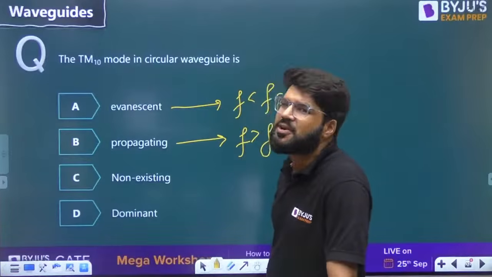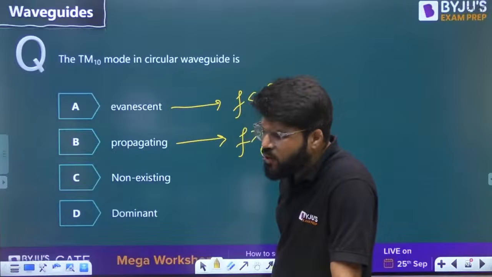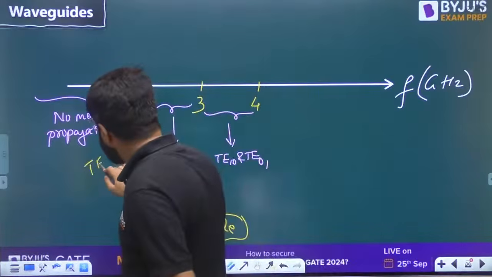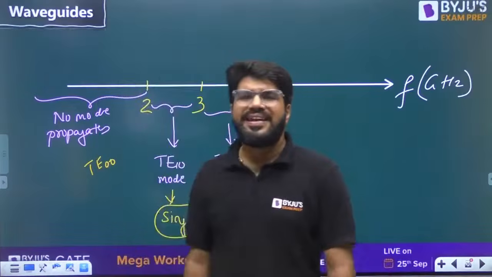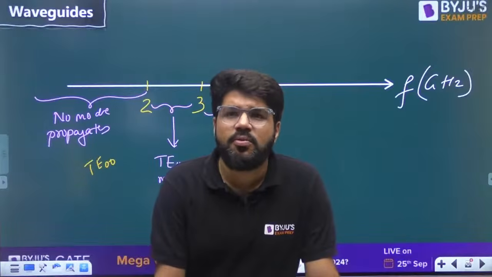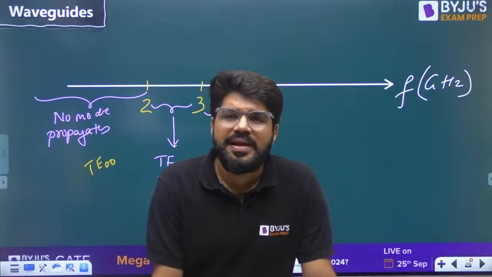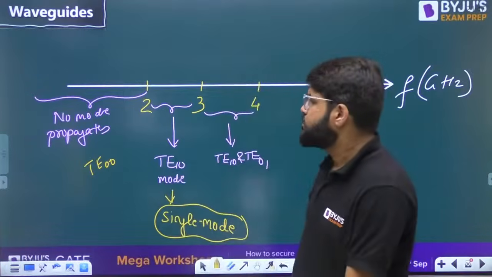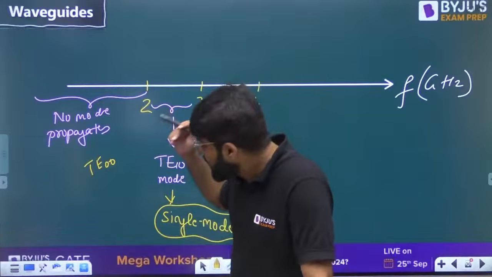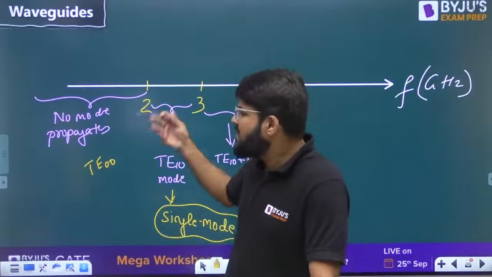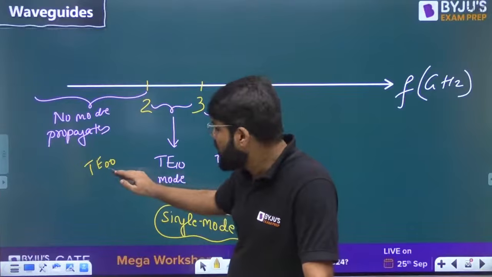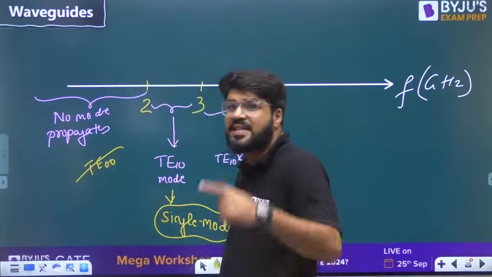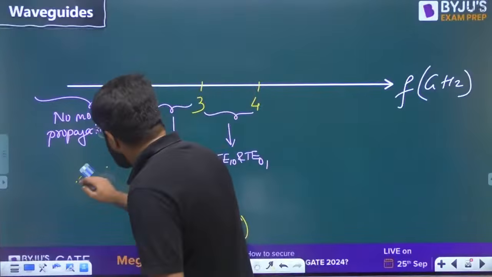Now, what is non-existing or existing? देखो, like I told you for rectangular waveguides, is there any TE00 mode? There cannot be TE00 mode, na? It is not at all possible. Propagation or evanescent, it is a different thing. I told you m or n both can't be 0. It could be 10, it could be 01, but TE00 mode cannot exist. That is non-existing.